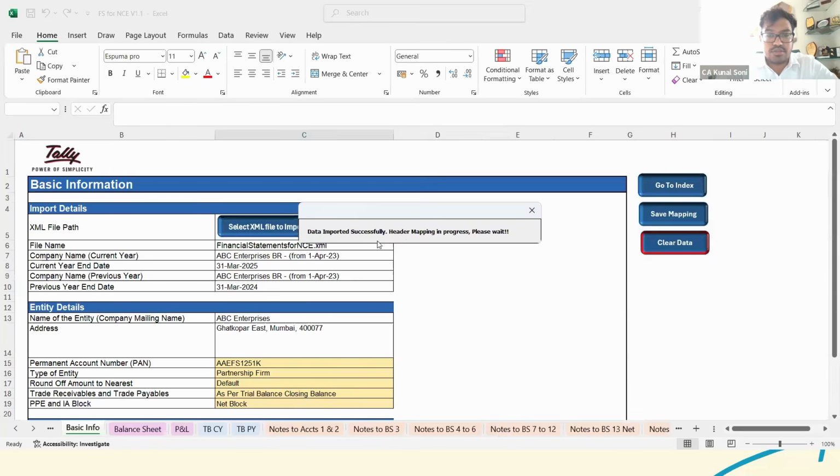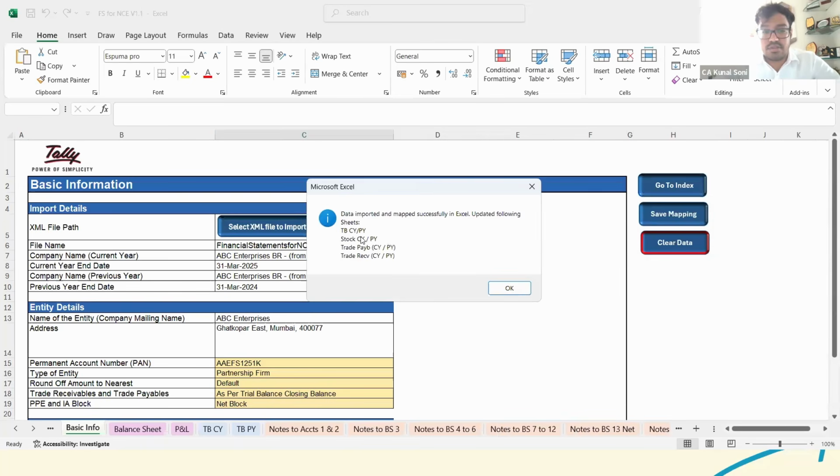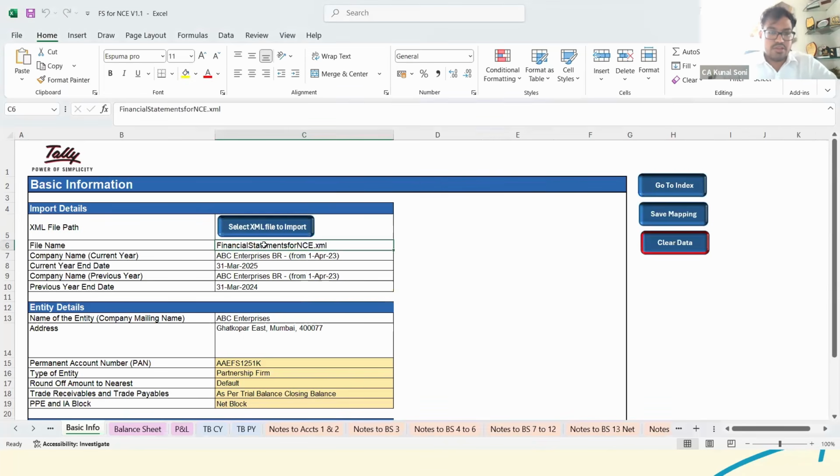Now see, data import in progress, data import successful, header mapping in progress. See what pop-up is provided: data imported and mapped successfully in Excel. Update the following sheets: the trial balance of current year and previous year, stock of current year and previous year, trade payables of current year and previous year, and trade receivables for both financial years. Okay, so now see what they have provided. This is the XML that has been there.